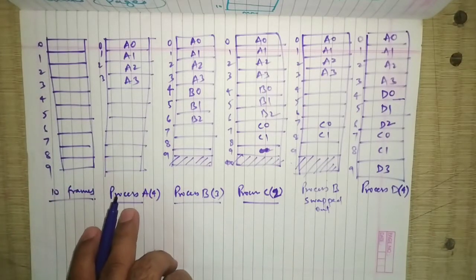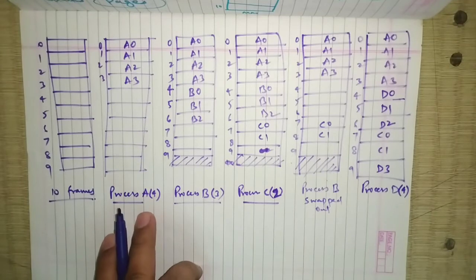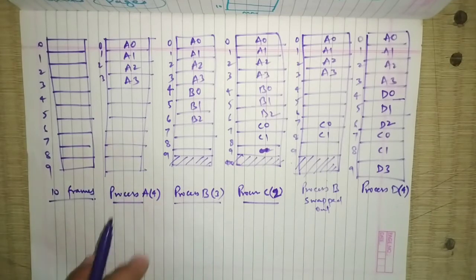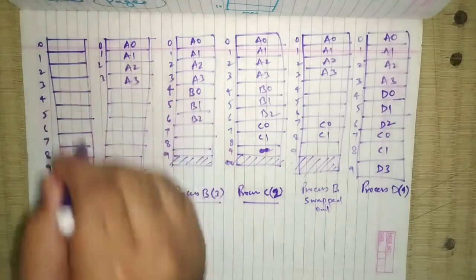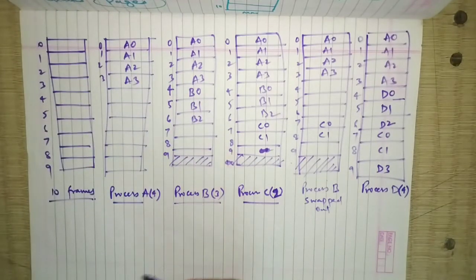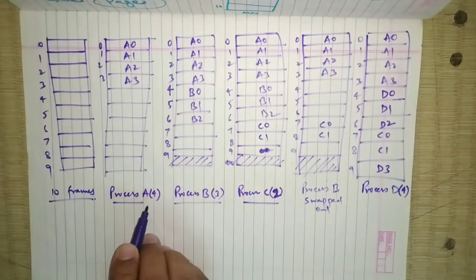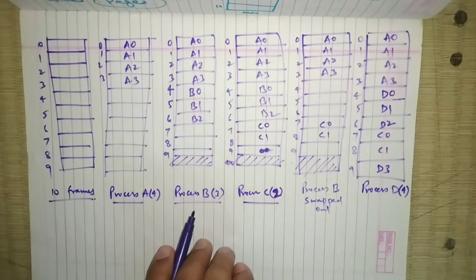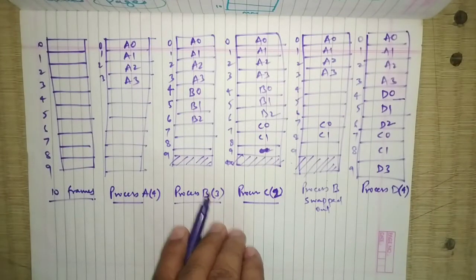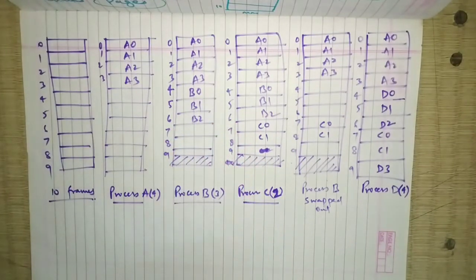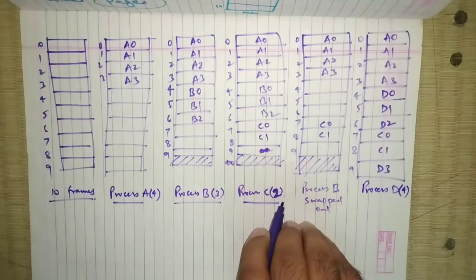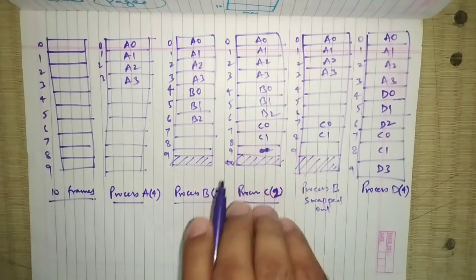In the next diagram you will find that process A arrived and we have divided process A into 4 chunks. These chunks of the process I will call pages. So the 4 pages are placed like this: A0, A1, A2 and A3. Next, process B with 3 pages arrives, so B0, B1, B2. Then process C arrived. Process C had only 2 pages, so C0, C1 we have displayed.